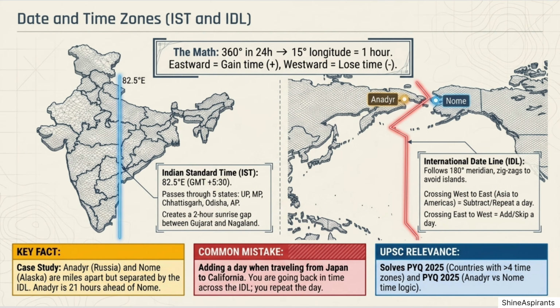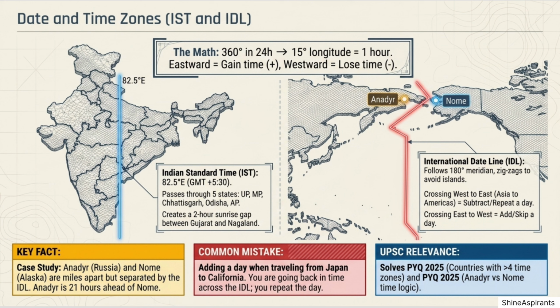UPSC 2025 case study: Anadyr versus Nome. Anadyr, Russia, and Nome, Alaska, are geographically very close to each other, but they are separated by the IDL. As a result, Anadyr is 21 hours ahead of Nome. When it is Monday morning in Anadyr, it is Sunday morning in Nome.